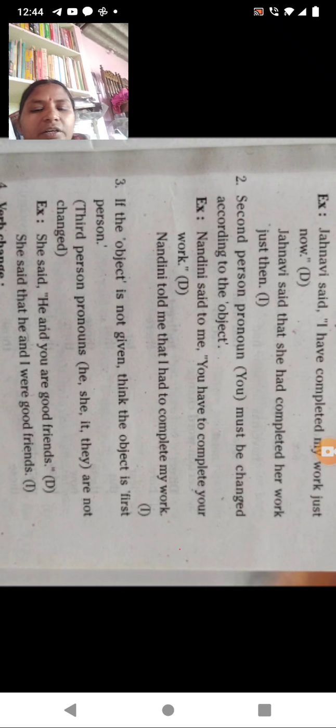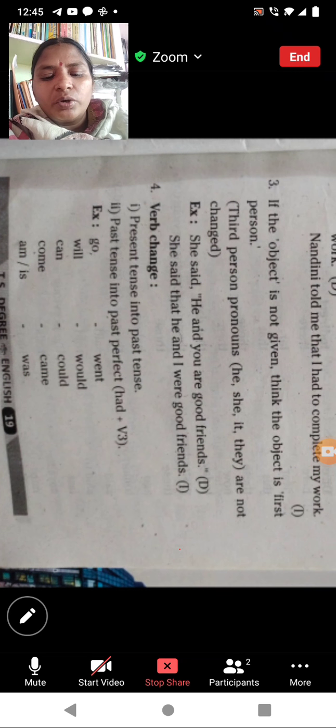Third person pronouns he, she, it, they are not changed in any of these sentences. For example, she said, "He and you are good friends."